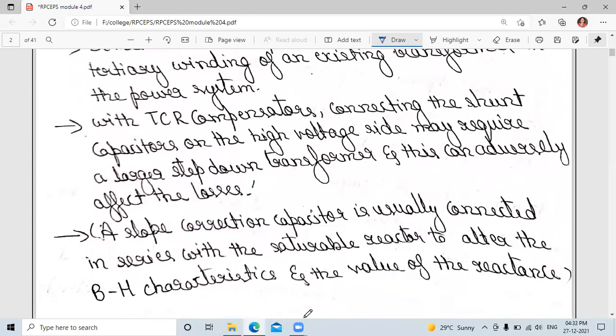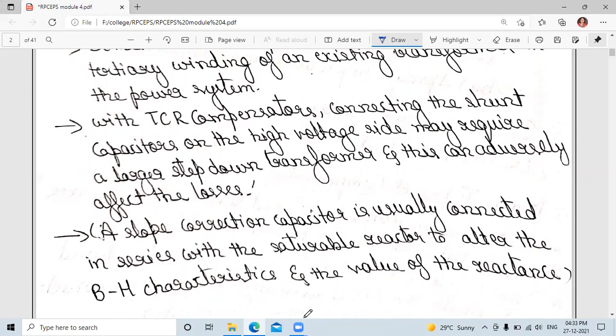One component we use is the slope correction capacitor, connected in series with the saturable reactor to alter the BH characteristics and the value of the reactance.